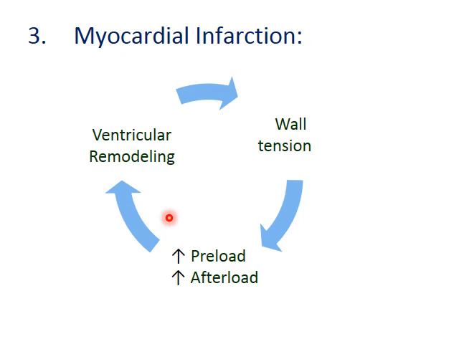Increased preload and afterload lead to ventricular remodeling. That remodeling can further increase wall tension. And again, as in heart failure, a vicious cycle is generated, and gradually the functions are reduced.